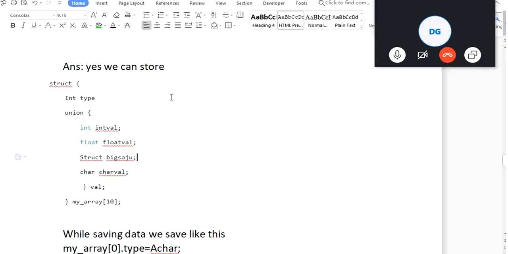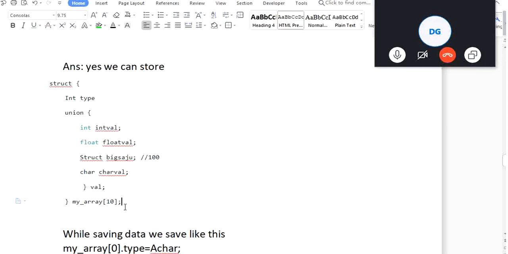But consider we made some very big data type here. Consider this is 4 byte, 4 byte, 4 byte, and this is 100 byte. So one unit of this will take 104. He will take 100 and he will take 4. One variable of this will take 104. And if you make 104 into 10, this will be 1040. Then you have to ask yourself, see in a mirror, do you really need this? 1040 bytes we are using just to satisfy one condition.